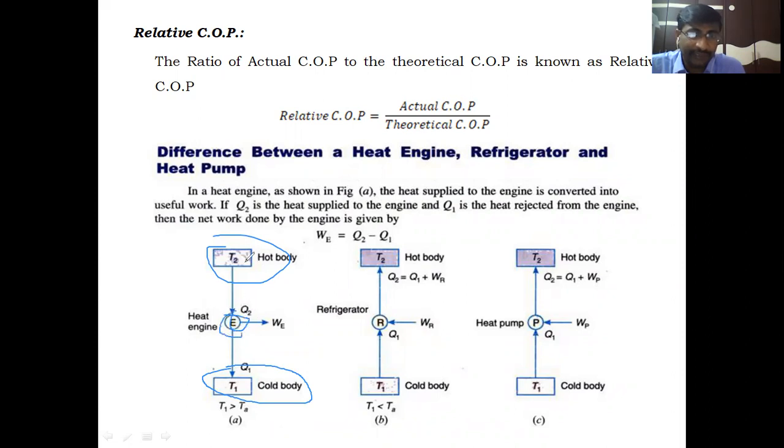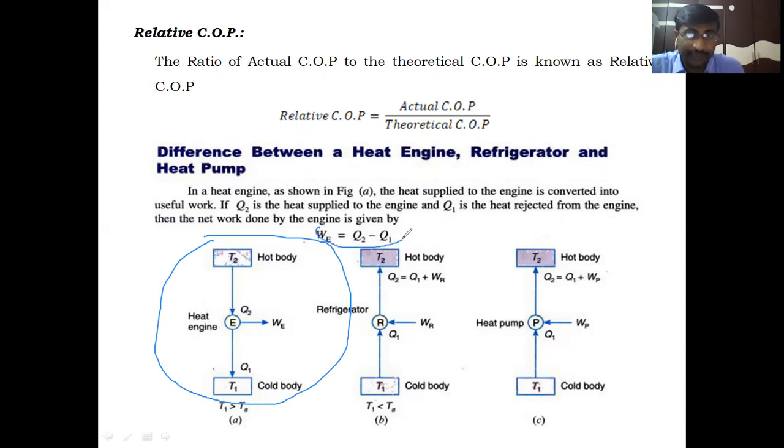If the heat engine works between two temperature limits, it produces some net work output from the engine, WE, by absorbing heat from the source and rejecting heat to the sink. Here, T1 is the cold body temperature, which must be greater than the atmosphere temperature, T1 greater than TA. This is the heat engine. The performance of this heat engine is represented by its efficiency. WE, the net work produced by the heat engine, is equal to heat absorbed minus heat rejected, Q2 minus Q1.